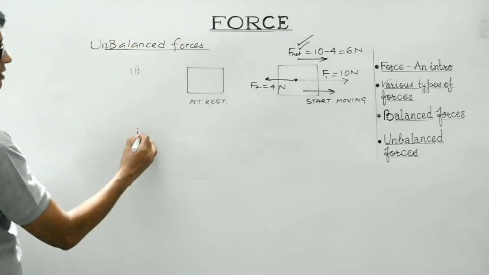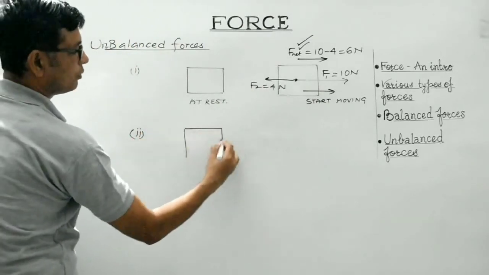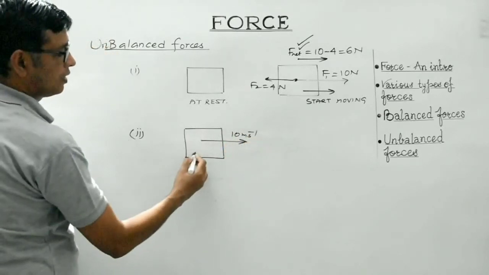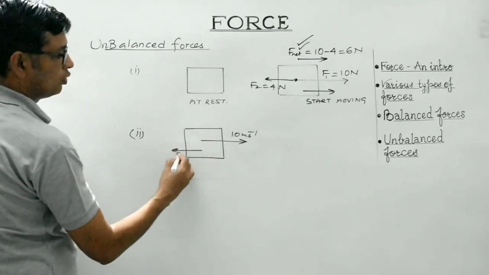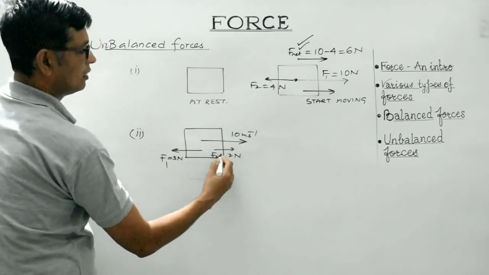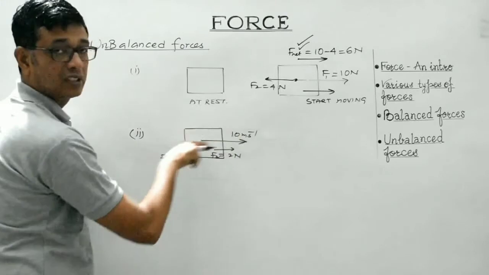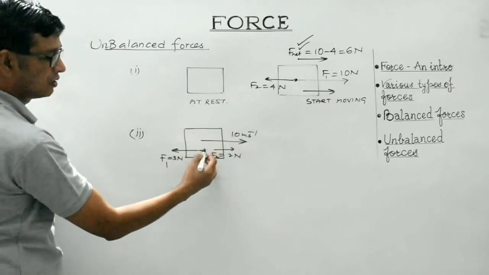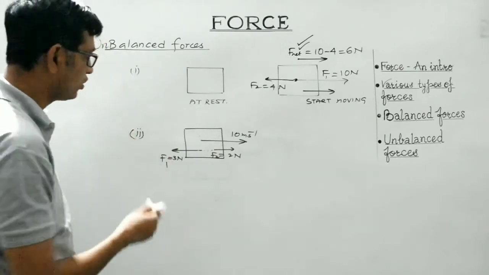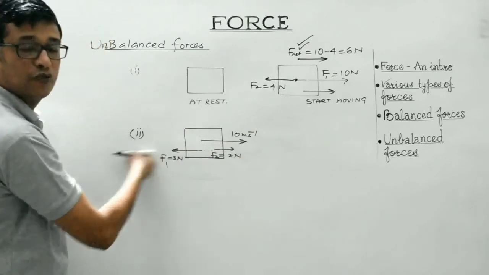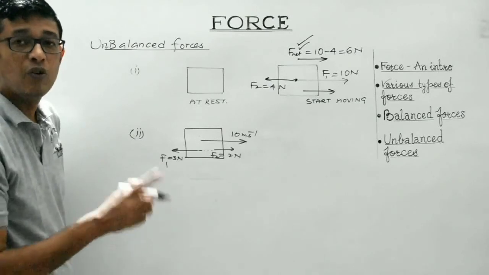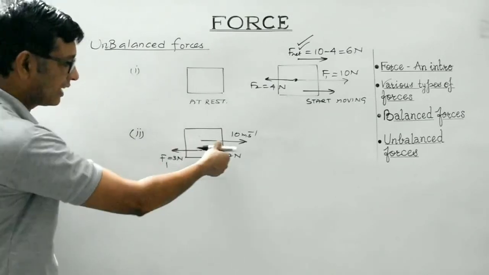Right? Let us consider the second illustration. Suppose this is a body which is moving with a speed of 10 meters per second, and a force of 3 Newton is applied over here and 2 Newton is applied over here. A body which is in motion along this direction is under the influence of these two forces. Now look, these two forces are opposite directed, but they are of unequal magnitude. This is 3 Newton, this is 2 Newton. This is the larger force, so they won't cancel out the effect of each other. Instead, the resultant force would be 3 minus 2, 1 Newton, along the direction of the dominating one.